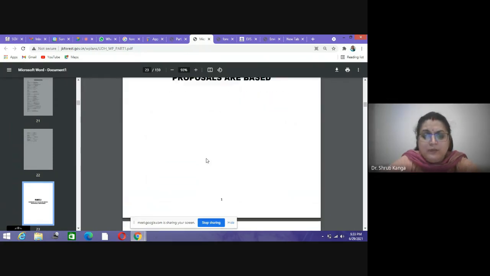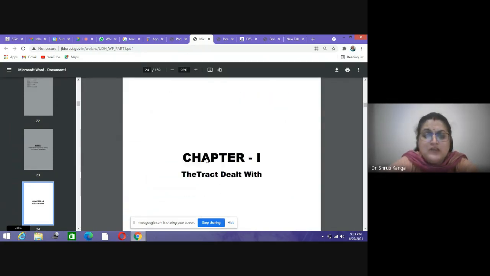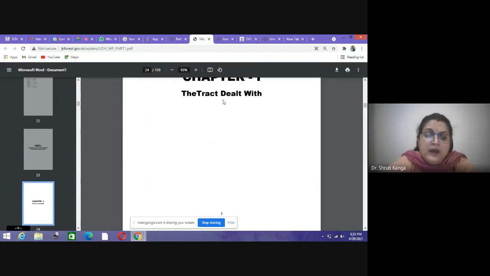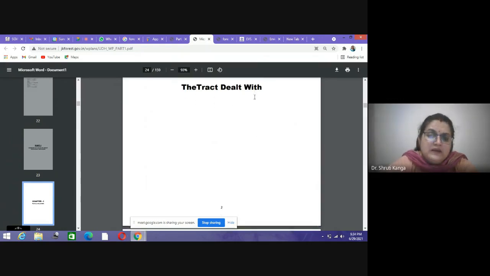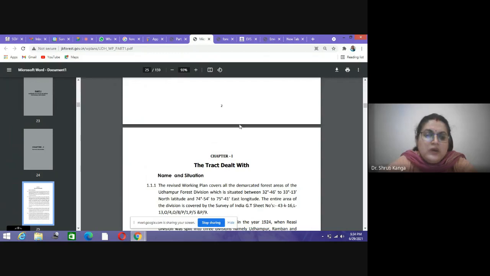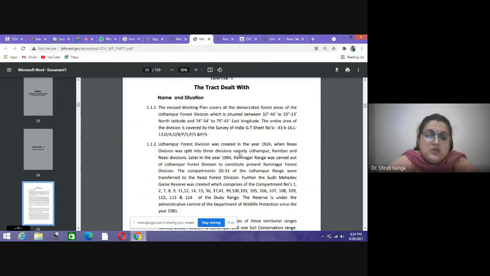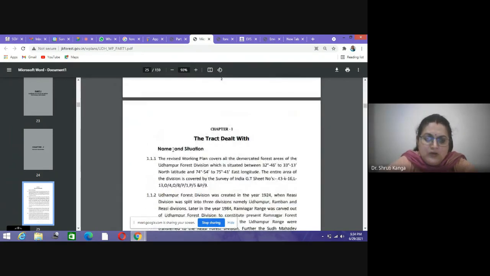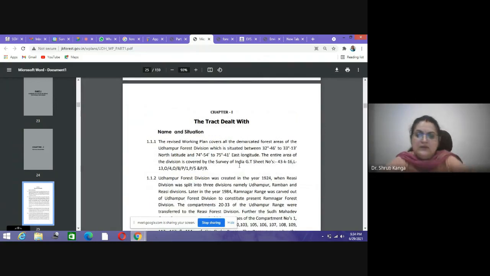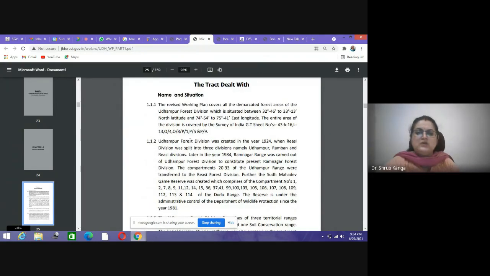let's have part one, in which we have chapter one, in which we have the information about the tract it deals with, meaning the location and the situation of the forest. Okay, so name and situation, like the geographical distribution, and which topographical sheet numbers it is covered by.